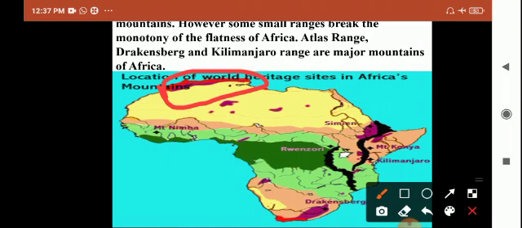And the Drakensberg ranges are in the southeast coast of Africa. Drakensberg ranges are there in the southeast coast of Africa, and Kilimanjaro ranges are there in the eastern part of Africa. So these are all the mountains of Africa.